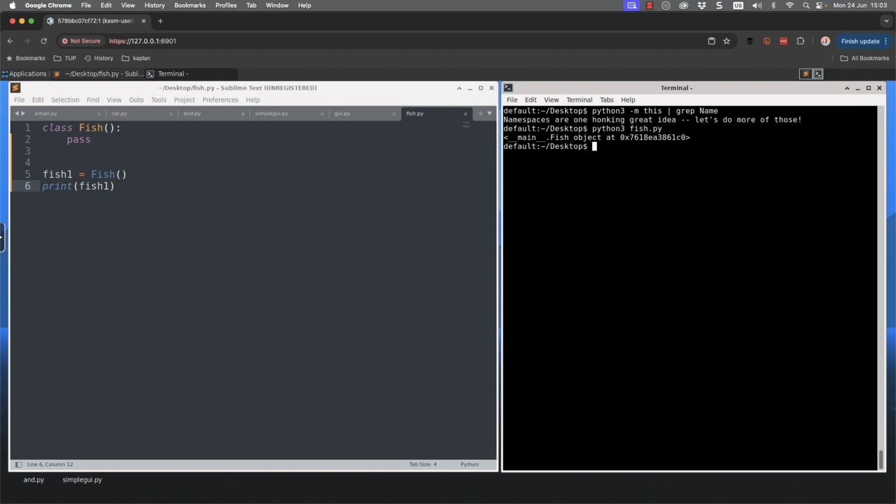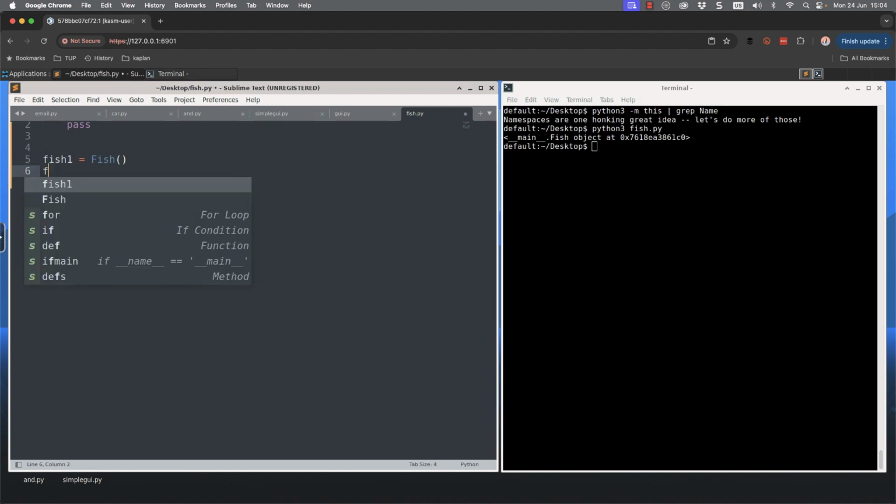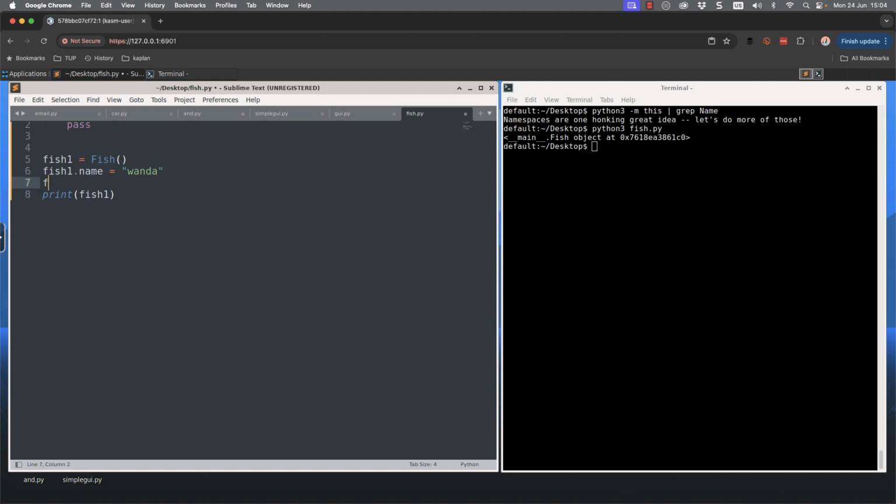And that's because we haven't converted our object to a string yet, but we'll see that in a few moments. We're also not really making use of our namespace. So if we start putting in some properties or attributes, we can have fish1.name being Wanda, a fish called Wanda. And if you remember from A Fish Called Wanda, Wanda was an angelfish. So if we then put fish1.type, both name and type are located underneath fish1 in our namespace.